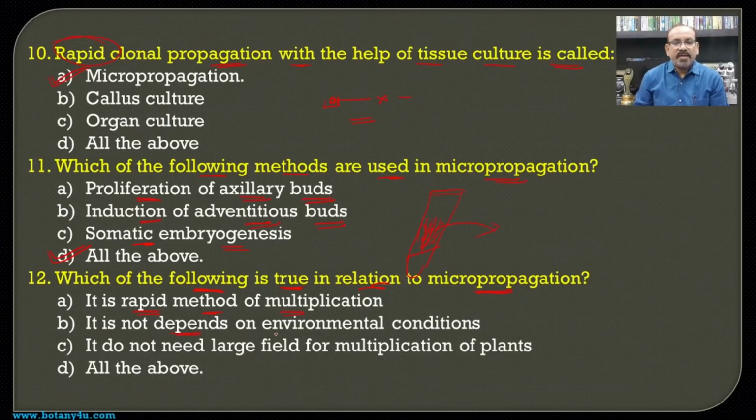Then it does not depend on environmental conditions, because all these different processes carried out during micropropagation are in vitro conditions, and hence they are not dependent upon environmental conditions like temperature, light, etc. Then it does not need a large field for the multiplication of plants, because this complete process of multiplication of plants in micropropagation is carried out in the laboratory, and hence there is no need of a separate large field. Hence lakhs of plants can be produced in a small laboratory, and hence all of the above are true in relation to micropropagation.